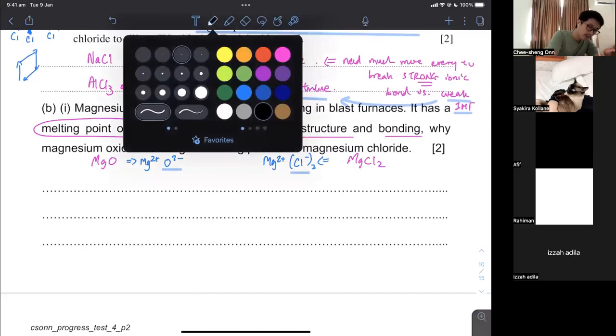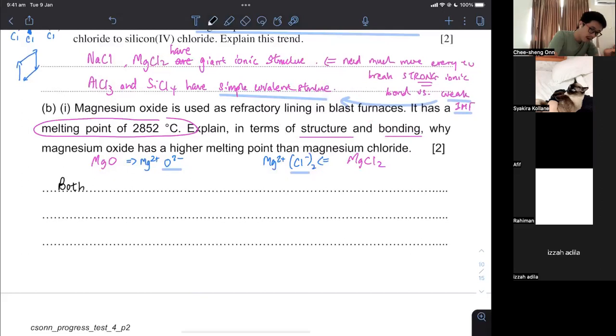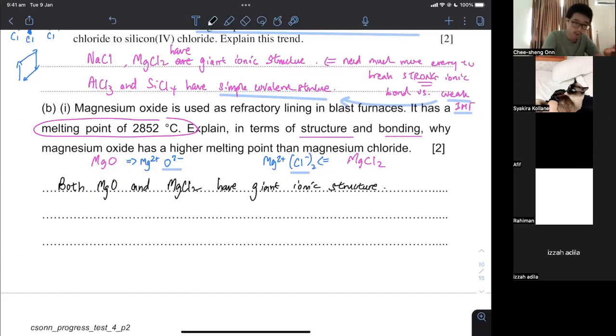When you structure your answers, you might want to think about what you're doing before you do it. So both MgO and MgCl2 have a giant ionic structure. By stating this, I know both of them require breaking strong ionic bonds. So melting both needs to break strong ionic bonds.